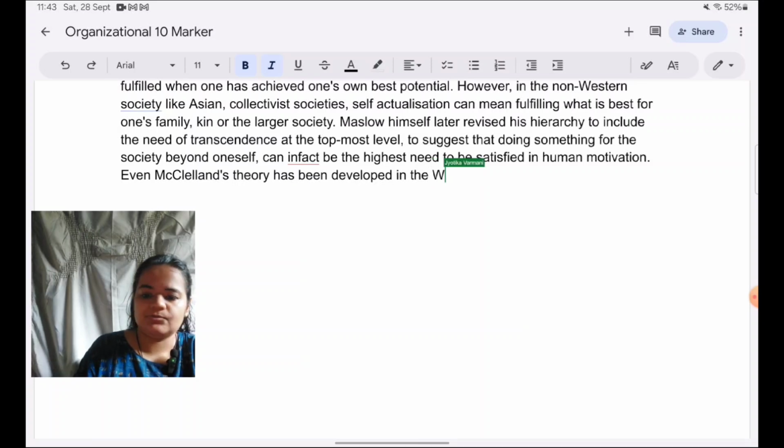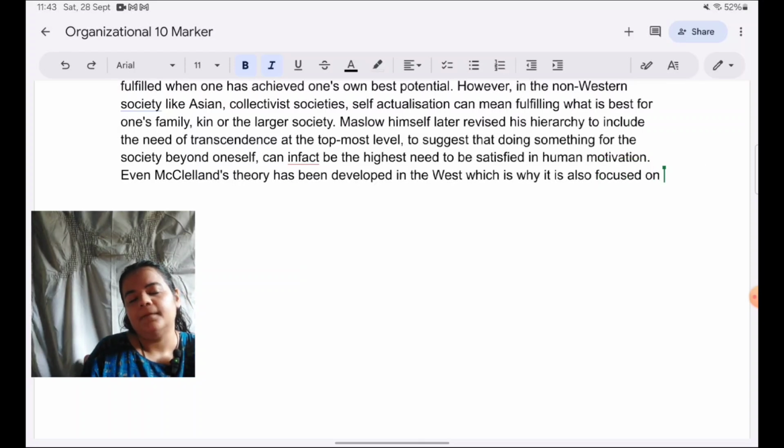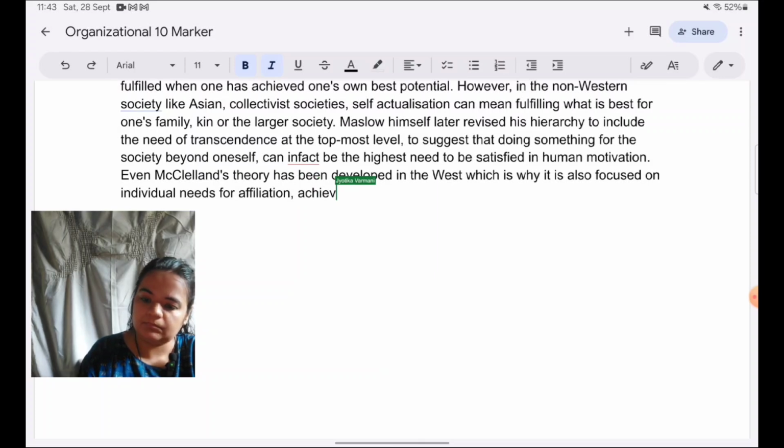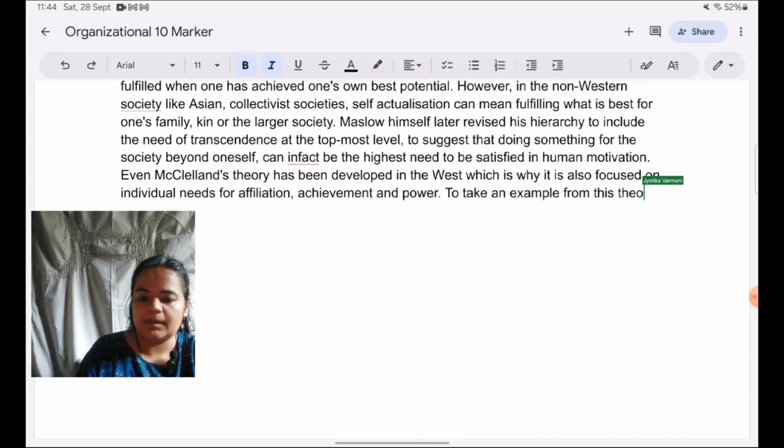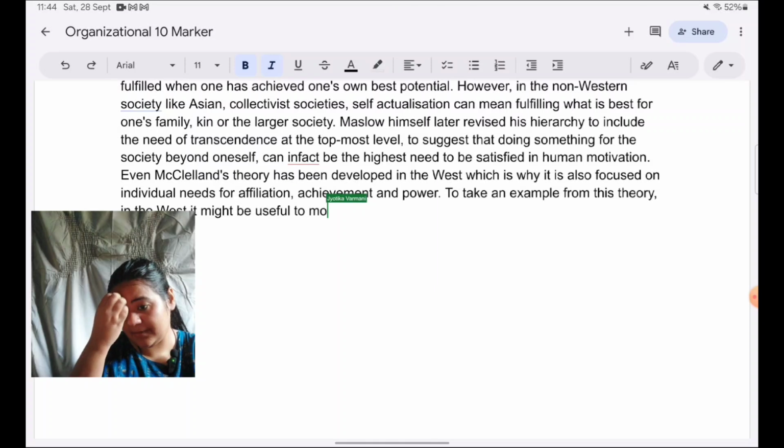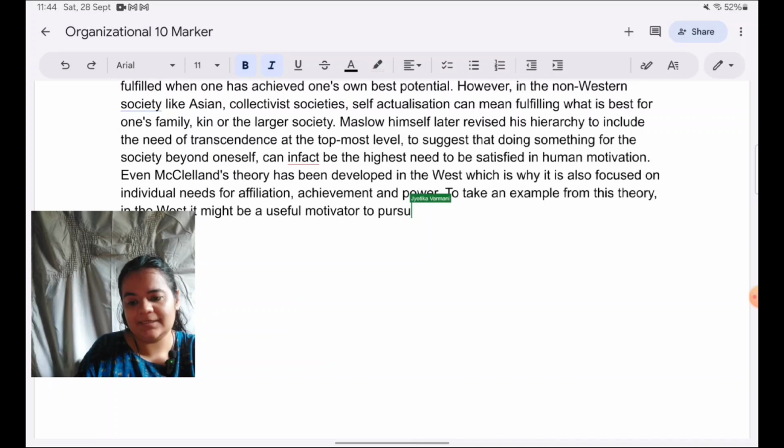which is why it is also focused on individual needs for affiliation, achievement, and power. To take an example from this theory, in the West, it might be a useful motivator to pursue one's personal achievements,